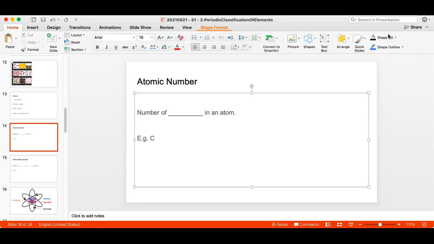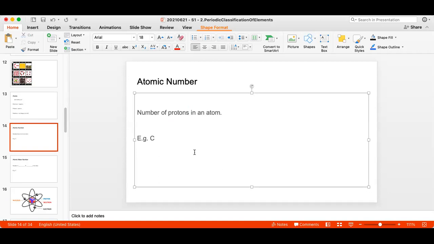Something more to revise. What is atomic number of protons? Atomic number of an element or atomic number of an atom is the number of protons in an atom. Atoms have some protons, some electrons, some neutrons. Definitely the number of protons and number of electrons are equal. That is why there is no charge on the atoms. The positive and negative charges, they balance each other out. And the number of protons is called the atomic number.